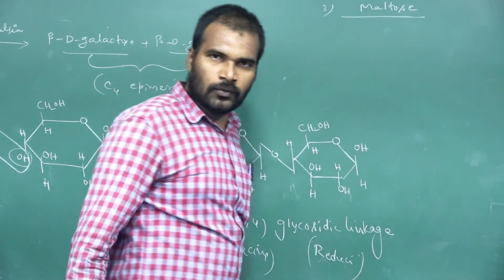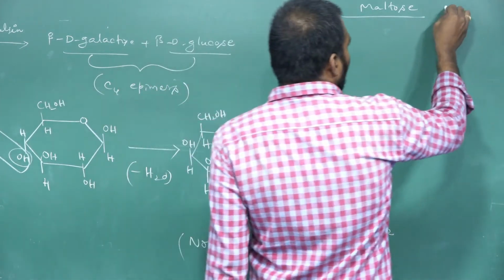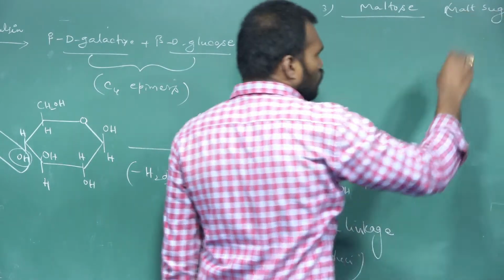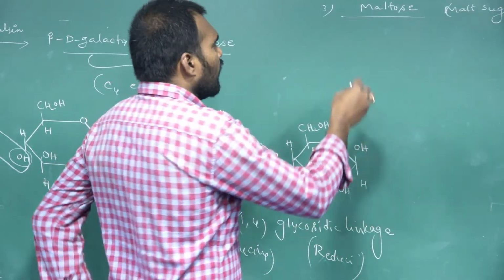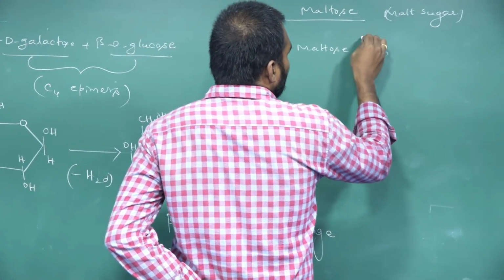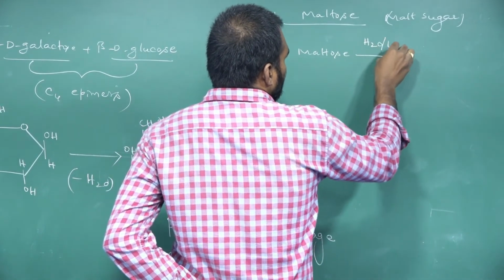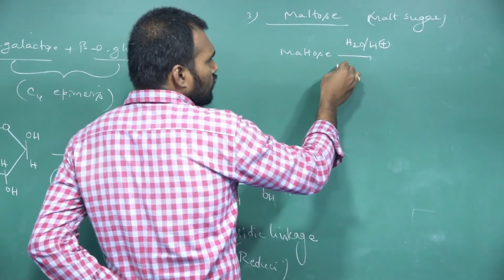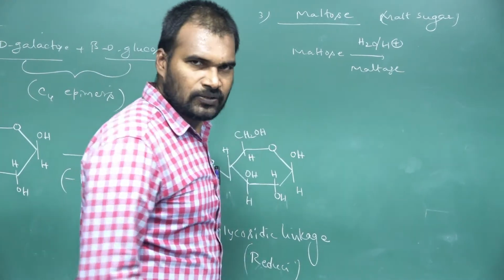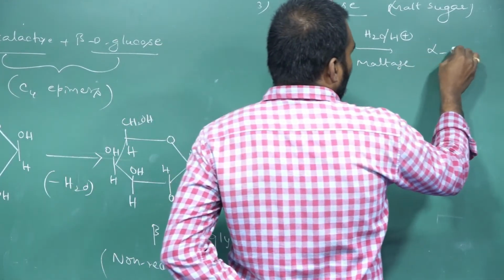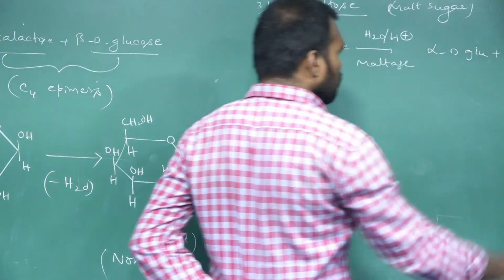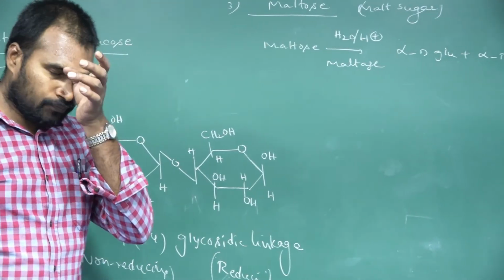Maltose. Okay, this is what we call a malt sugar. So when the maltose on hydrolysis in presence of acid or by using enzyme maltase, we will get alpha D glucose plus alpha D glucose. Both are glucose units only.